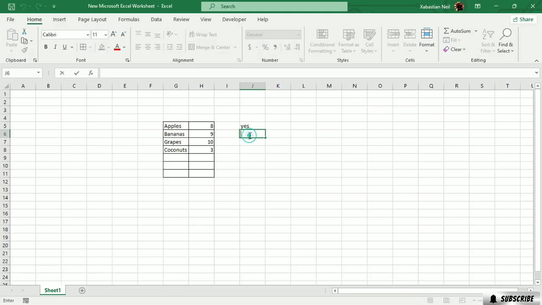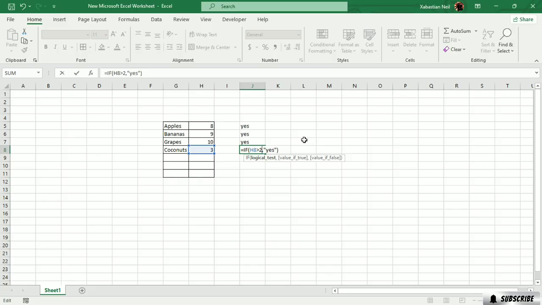Now let's do it in the same way. You can also use the fill handle to get the other answers. See, this one is false. Why is it false? Because the statement is not true: it is not greater than 5. So this is how you can use the IF function. Let me show it to you again. Why is it not true? Because 3 is not greater than 5.